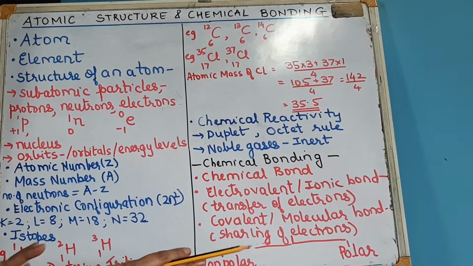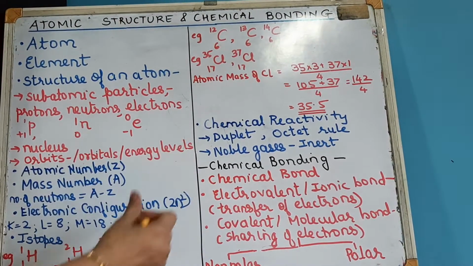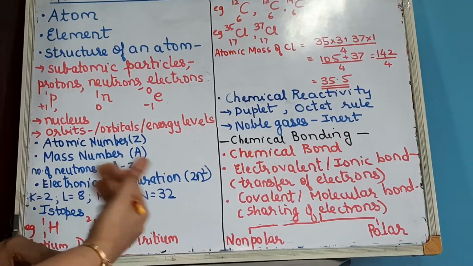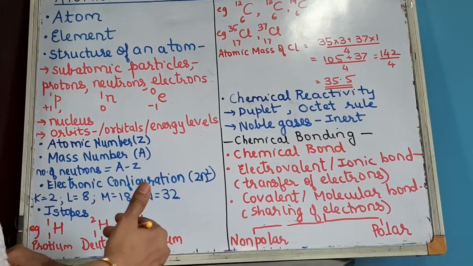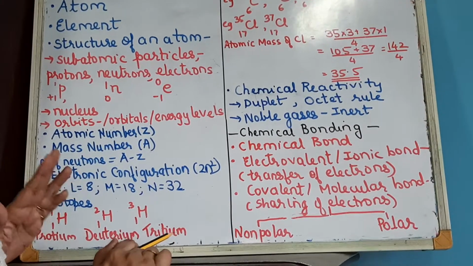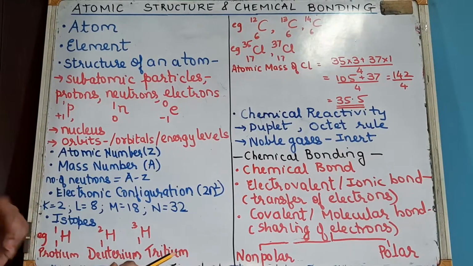Okay, understood? So this is a very important give reason, and the earlier one, that isotopes are atoms of the same element, meaning isotopes have the same chemical properties and different physical properties. So two important give reasons are there in this chapter, and the definitions which I just explained.